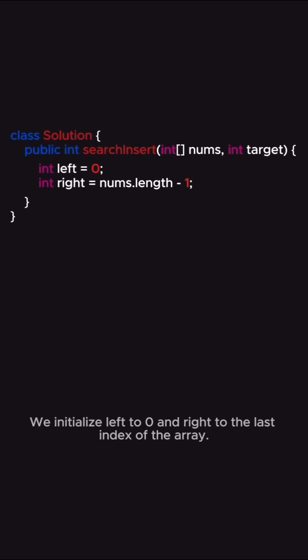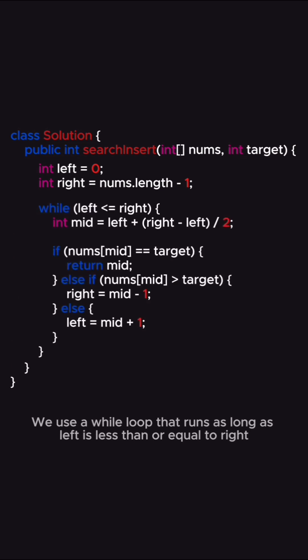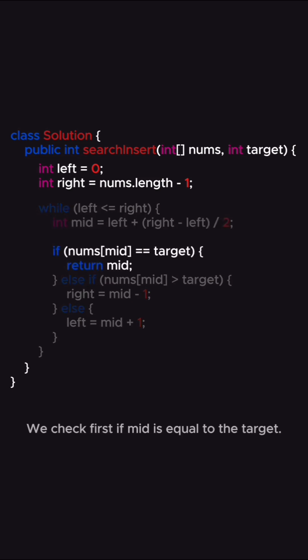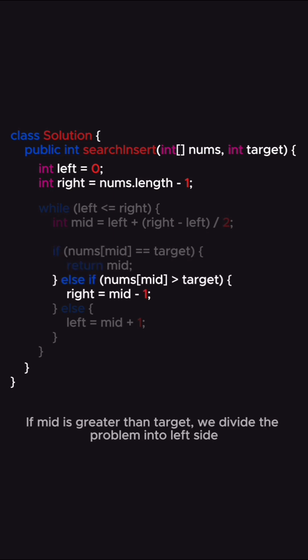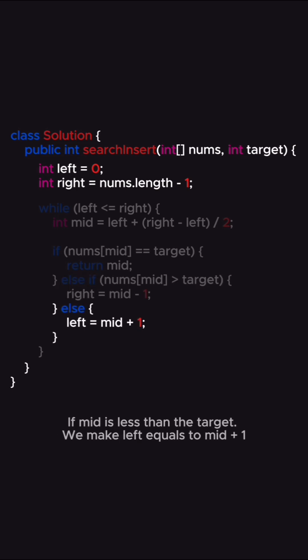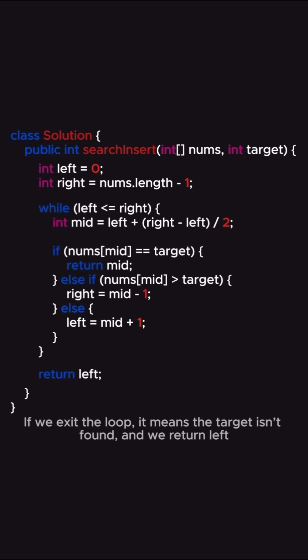We initialize left to 0 and right to the last index of the array. We use a while loop that runs as long as left is less than or equal to right. Inside the loop, we calculate the middle index mid. We check first if mid is equal to the target. If mid is greater than target, we divide the problem into left side, while making right equals to mid minus 1. If mid is less than the target, we make left equals to mid plus 1. If we exit the loop, it means the target isn't found, and we return left.